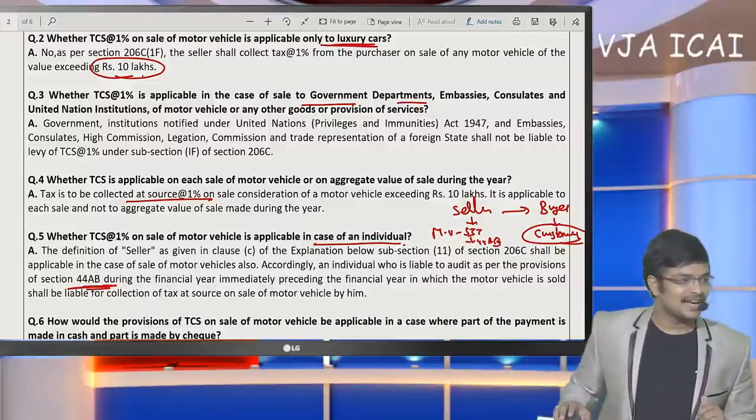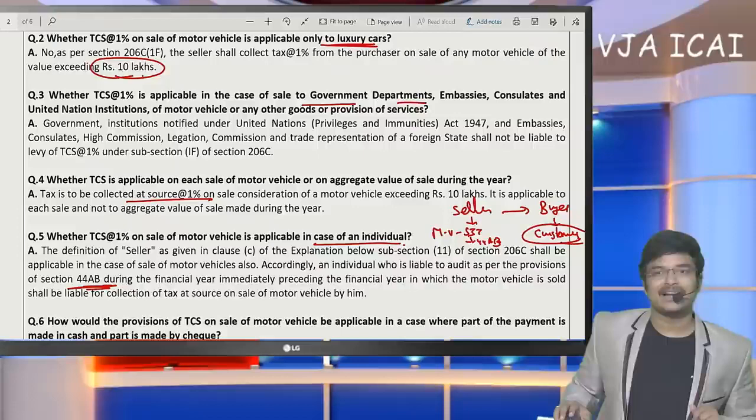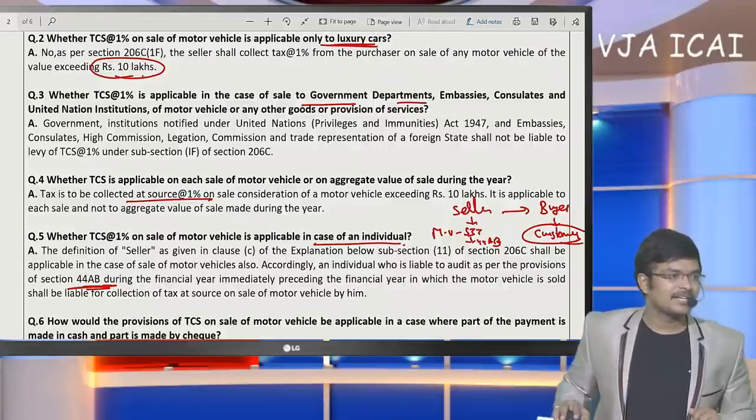Sir, for banks, shall we show a 12A certificate? No, a 12A certificate is not sufficient. It's better to obtain a lower deduction certificate also.